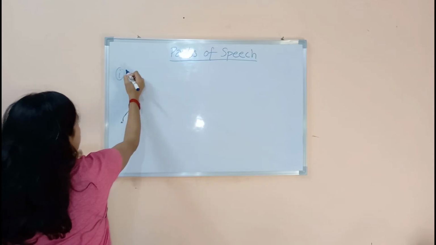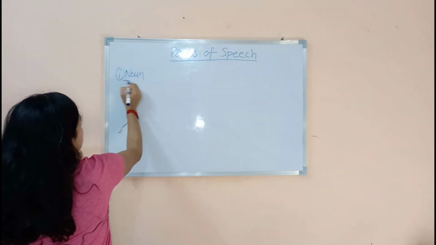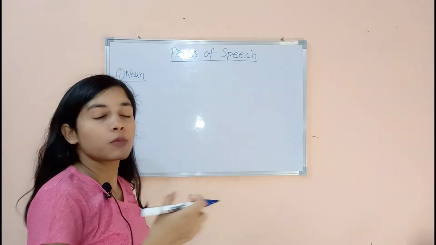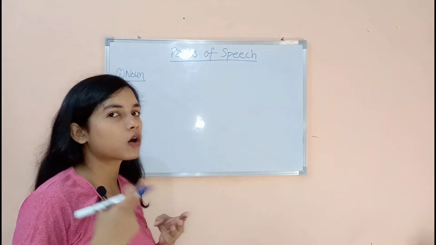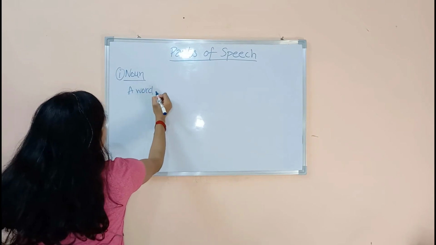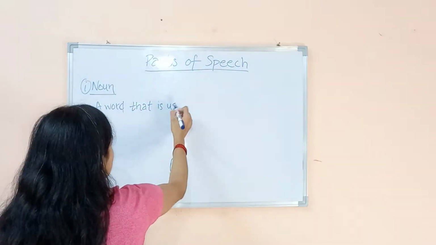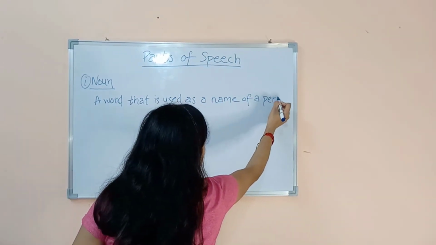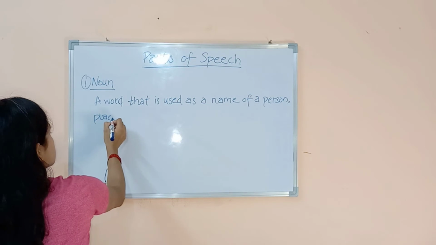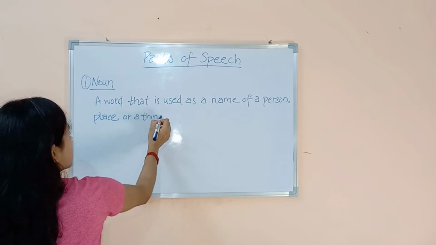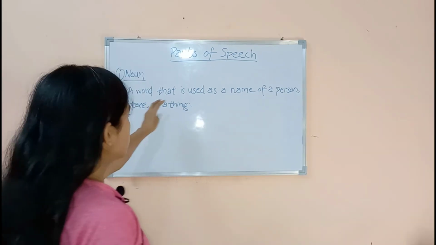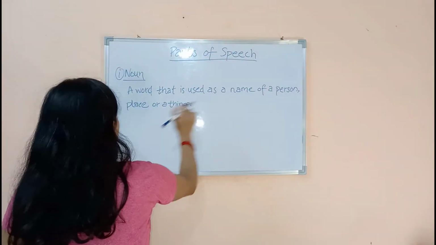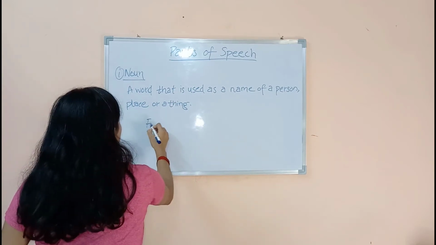The first is noun. What is a noun? A noun is a word that is the name of a person, place or a thing. Let's see an example.